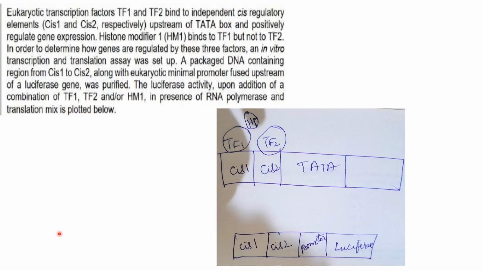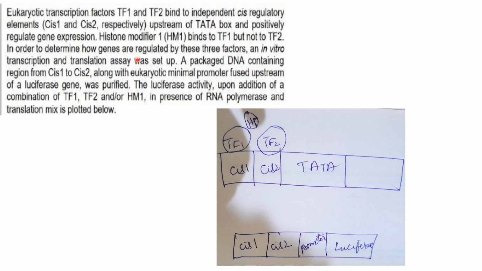Then next one. Eukaryotic transcription factors TF1 and TF2 bind to independent cis regulatory elements cis1 and cis2 upstream of the TATA box and positively regulate gene expression. So this is cis1, cis2, this is the TATA box, this is your gene. TF1 will bind to cis1, TF2 will bind to cis2. Now histone modifier HM1 binds to TF1 but not to TF2. That is, TF1 will bind HM1 but it will not bind to TF2.